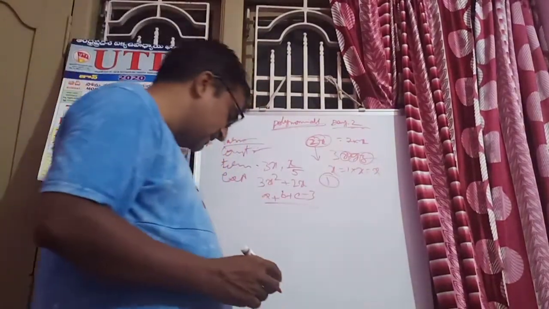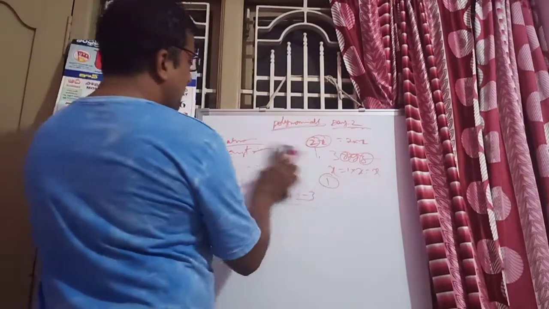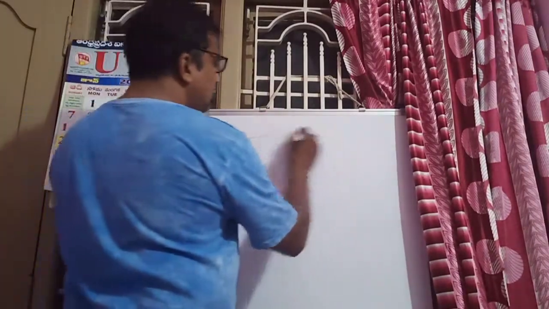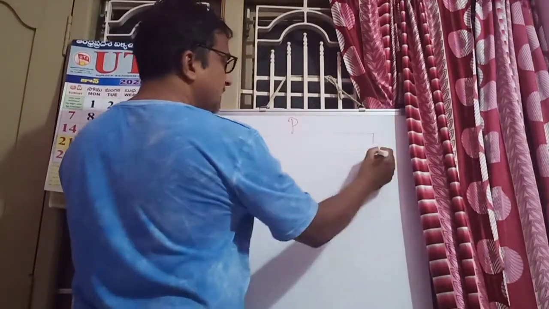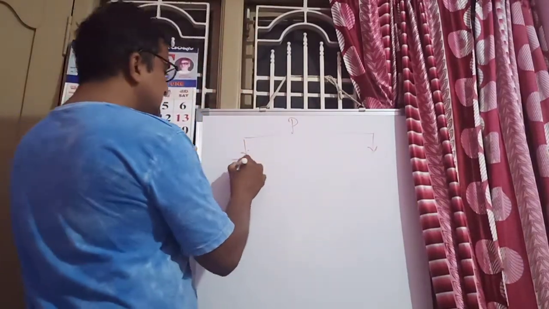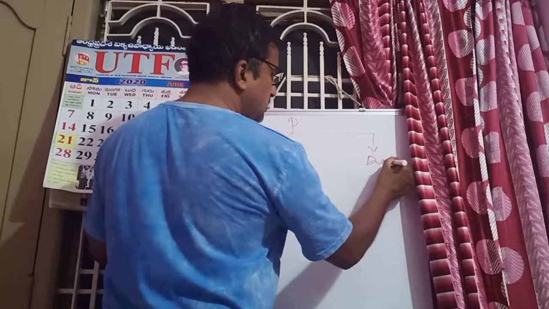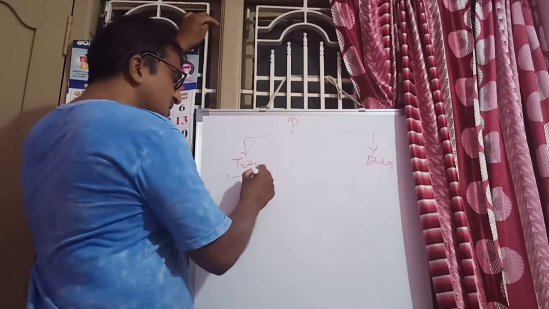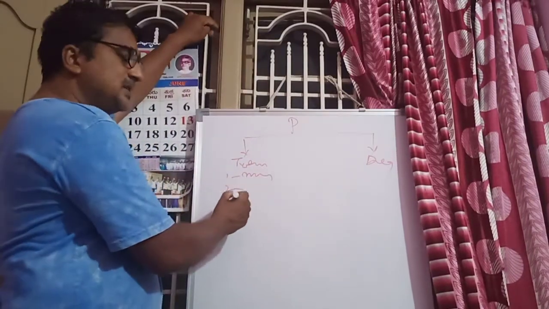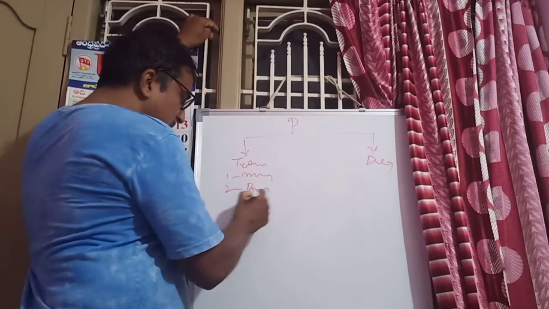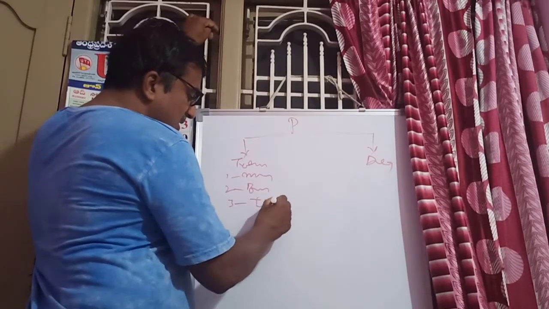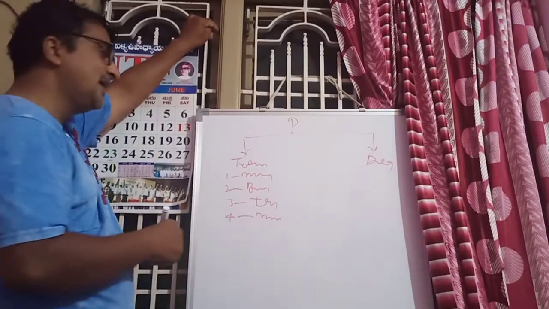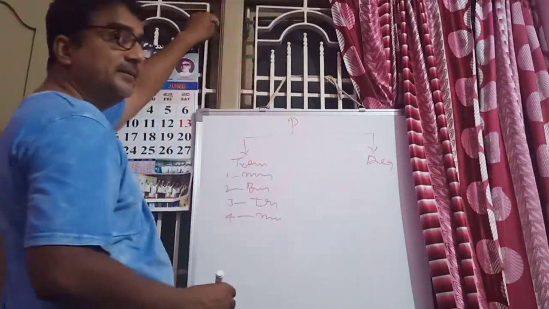Okay. Next, yesterday we discussed what is a polynomial. And polynomials are divided into 2 types: according to terms and according to degree. A polynomial that has only one term is called a monomial. A polynomial that has 2 terms is called a binomial. A polynomial that has 3 terms is called a trinomial. 4 or more, multinomial.